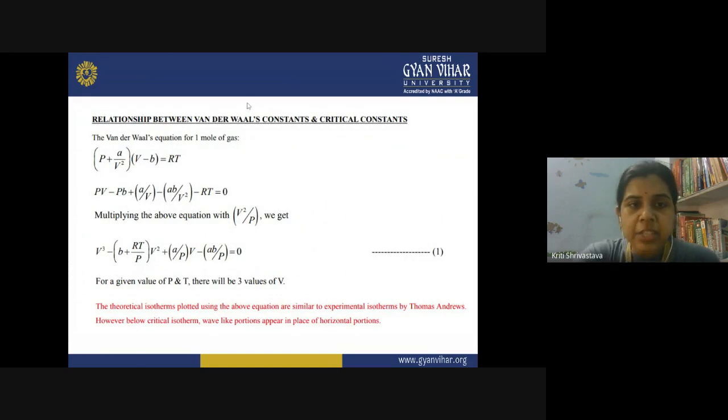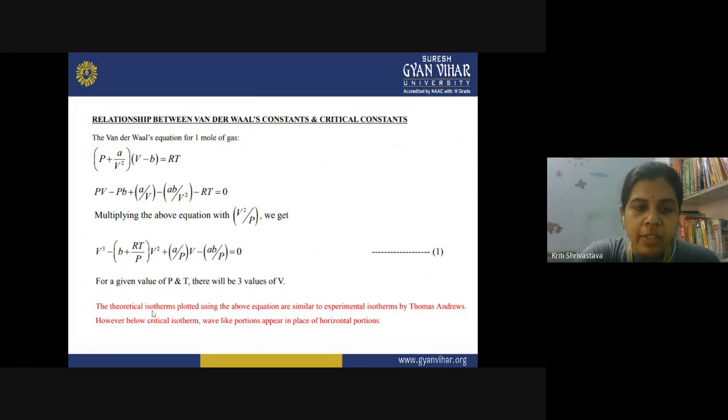Now the relationship can be derived between the different critical constants, and this is a very important derivation. This is the van der Waals equation of state, like we have discussed. If you open the brackets, the equation will take this form. When you multiply the equation by V square upon P and rearrange it, this is the equation that is obtained at the end. This is a cubic equation, and for the given values of P and T, there will be three values of V, because this is a cubic equation.